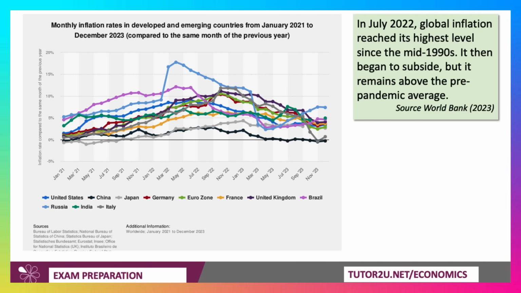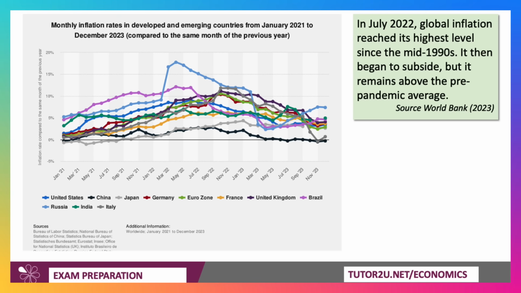So let's work through, if it's okay with you, 3 questions. Here's the first one. It's to do with inflation. There's a chart showing monthly inflation rates in a selection of developed and emerging countries from 2021 through to the end of 2023. And the World Bank's saying that in the summer of 2022, global inflation climbed to its highest level since the mid-1990s.